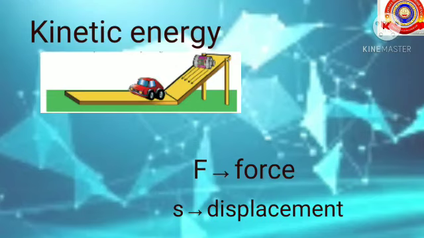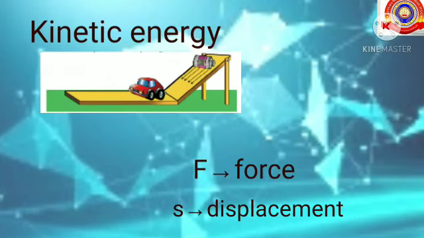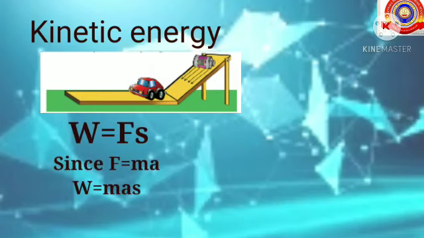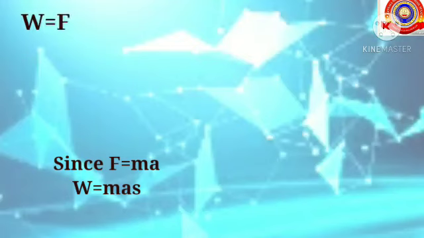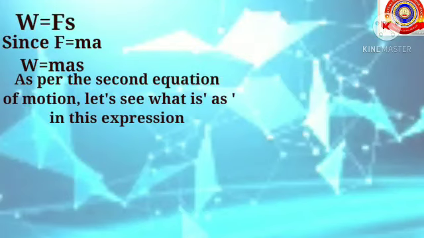If the velocity of the car is changed to v on being hit by the tin, the work done by the force exerted by the powder tin is W equals F into S, that is force into displacement. Since F equals ma by Newton's second law of motion, the work done on the toy car, that is W equals mas. As per the second equation of motion, let's see what is as in this expression.